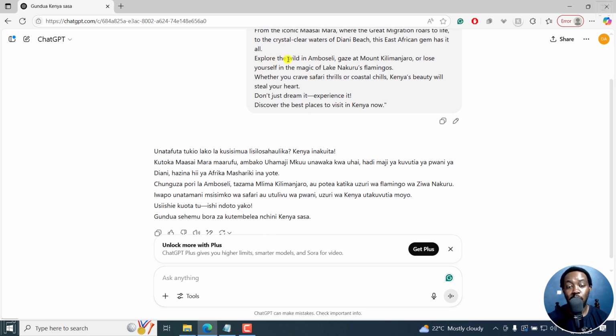And you can see, explore the world in Amboseli, gaze at Mount Kilimanjaro, or lose yourself in the magic of Lake Nakuru's flamingos. Chunguza pori la Amboseli, tazama mlima Kilimanjaro, au potea katika uzuri wa flamingo za ziwa Nakuru. Iwapo unatamani msisimuko wa safari au utulivu wa pwani, uzuri wa Kenya utakuvutia moyo. Usiishie kuota tu. Ishi ndoto yako. Gundua sehemu bora za kutembea nchini Kenya sasa.